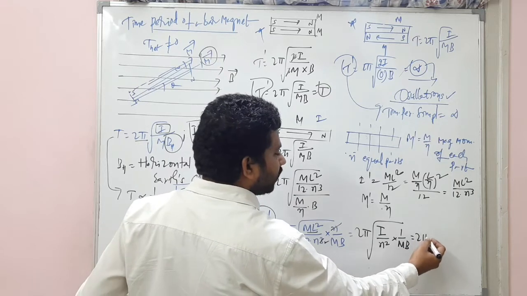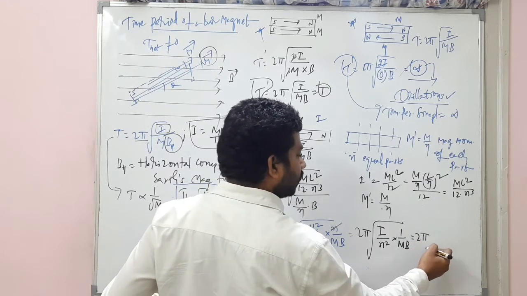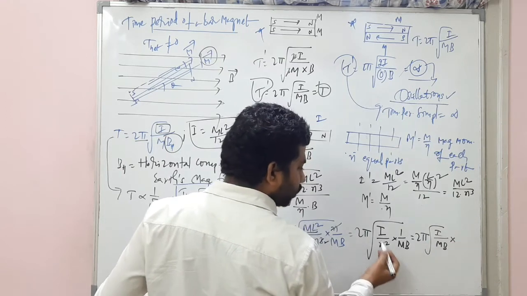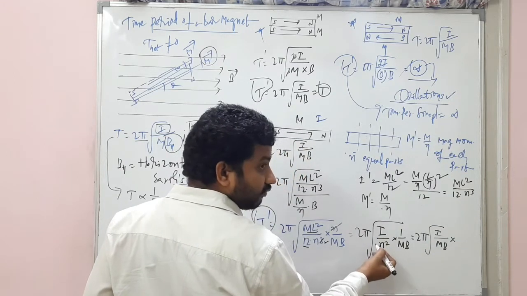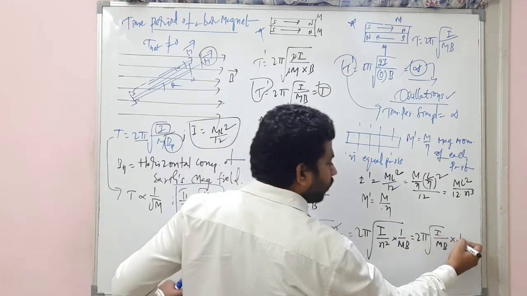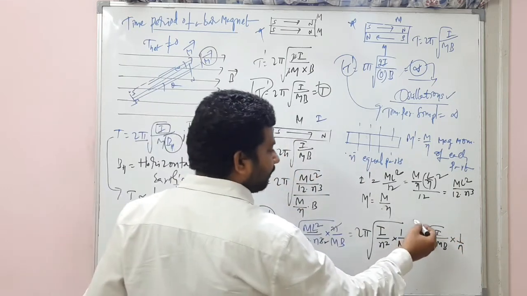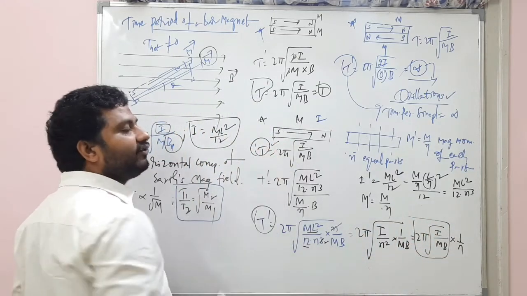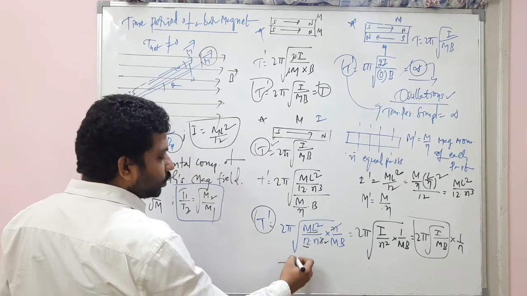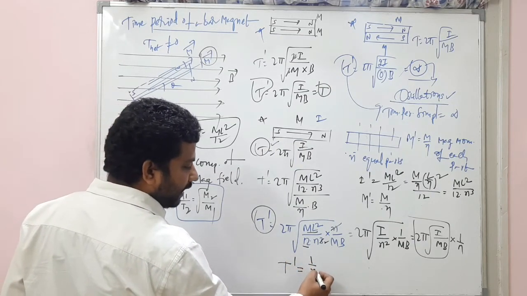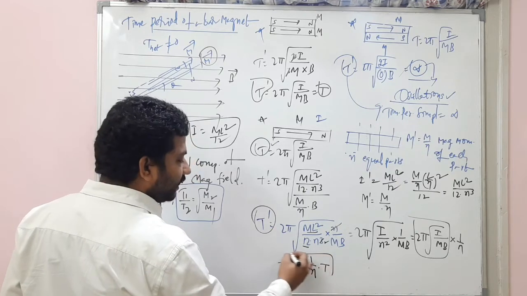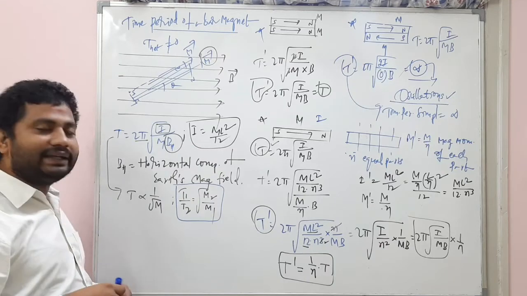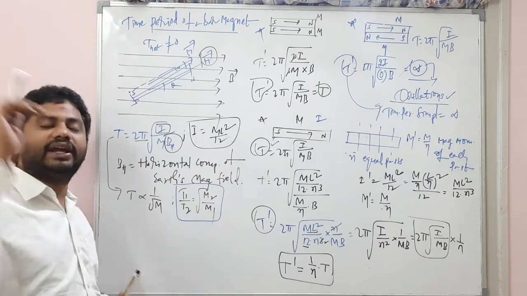So this we can write as 2 pi root I by mb into root of 1 by n square. When root of 1 by n square comes out, it will be 1 by n. So this complete value is equal to the time period of the initial given bar magnet. So the new time period is equal to 1 by n times the initial time period.